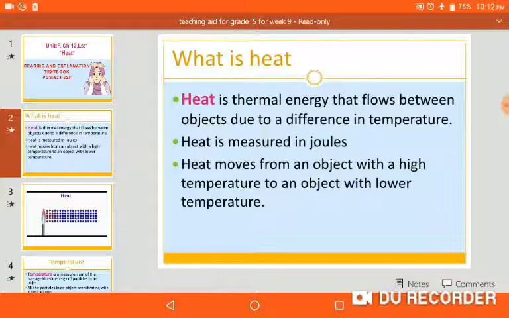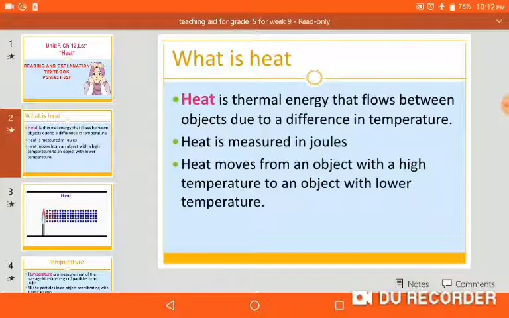And today our topic is heat. Okay? Heat is thermal energy. Thermal energy means the energy which we get from hot things, like a heater, stove, or fire. Heat is a thermal energy that flows between objects due to a difference in temperature. Heat is measured in joules.